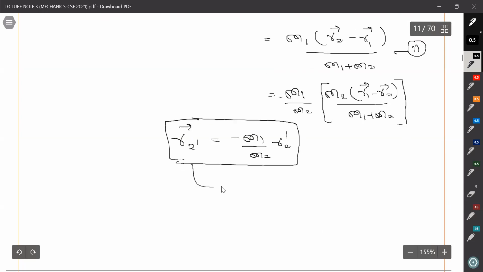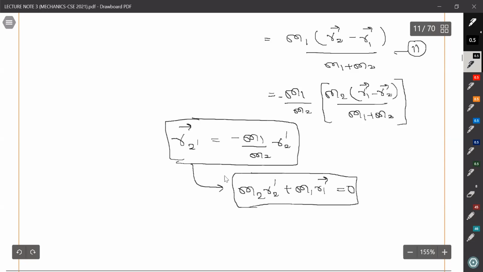You can write it down like this also, that m2 r2 dash plus m1 r1 dash equals to 0. You can also write it as r2 dash is equal plus m1 by m2 plus, oh wait, we have made some mistake here.